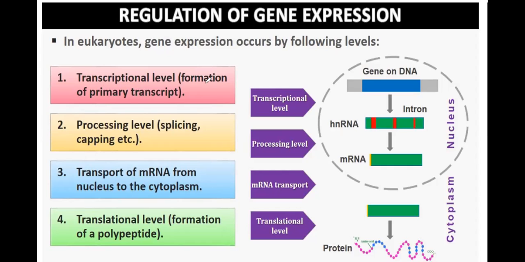So gene expression occurs at the following levels. First, the transcription level, the formation of the primary transcript. It is also regulated at the processing level, which includes splicing, capping, and tailing. Then it is regulated at the transport of messenger RNA from the nucleus to the cytoplasm. The last one is the translational level, the formation of a polypeptide. So these are four different levels of gene expression. We will discuss them one by one.